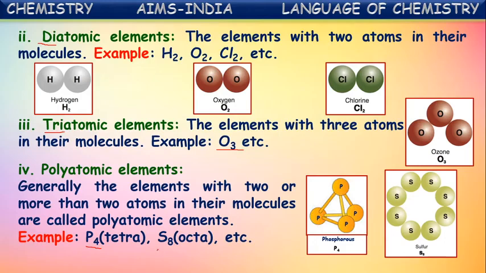If we see the next one, sulfur, it is having eight atoms in its molecule. So it is also polyatomic. To say the exact number, phosphorus is considered a tetraatomic element. Tetra represents four atoms. In each molecule of phosphorus, there are four atoms. So it comes under tetraatomic elements. What about sulfur? If you observe here, there are eight atoms in the molecule of sulfur. So we can say sulfur is an octaatomic element. So these all come under polyatomic elements which are having more than two atoms in their molecules.